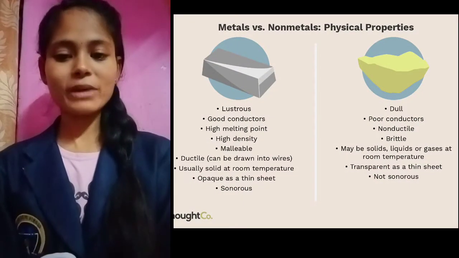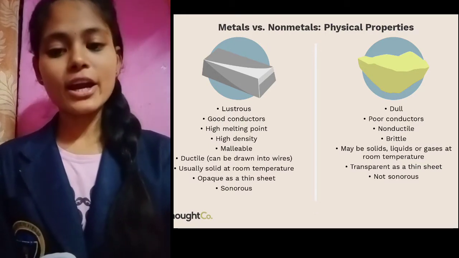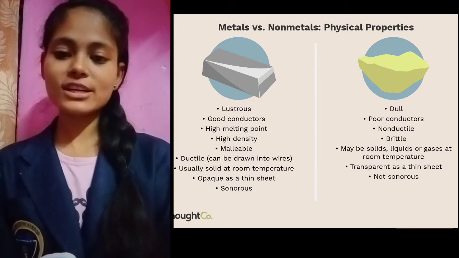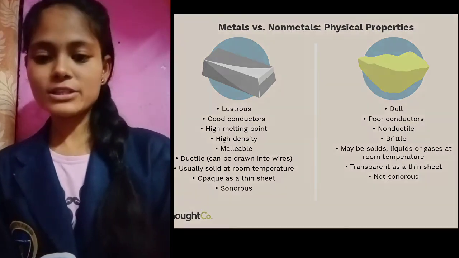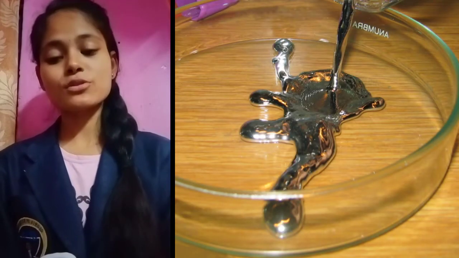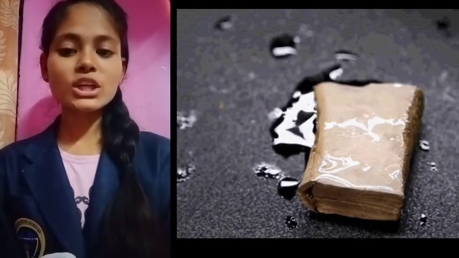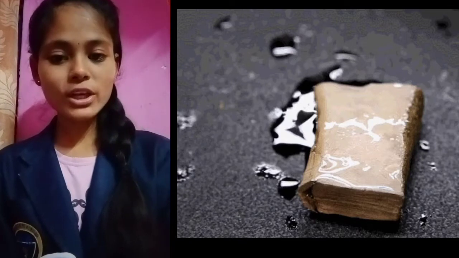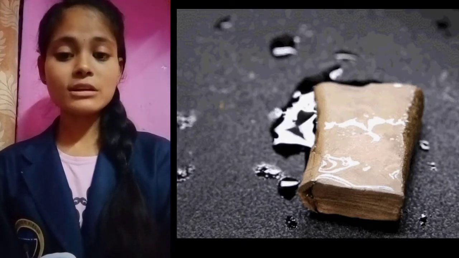Okay students, here we have seen some of the properties of metals and non-metals. Besides this, metals are solid, they are lustrous, they are malleable, they are ductile, and they are found in solid state. But still there are some metals which do not show all the properties of metals, like mercury. It is also a metal, but it is found in liquid state. Other metals like potassium and sodium are also metals, but they are very soft metals, and we can even cut them with the help of a knife.